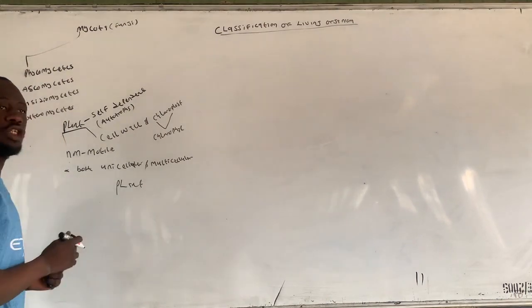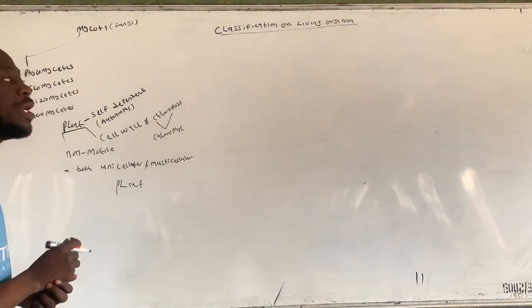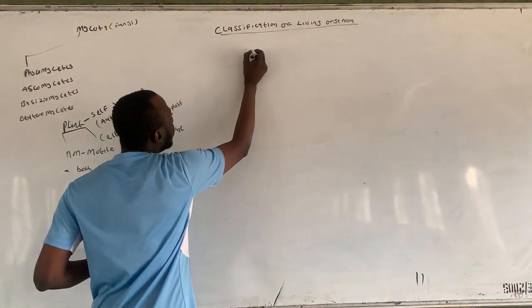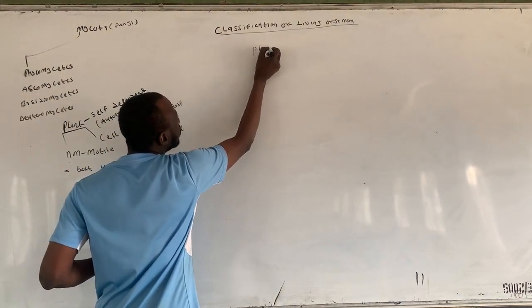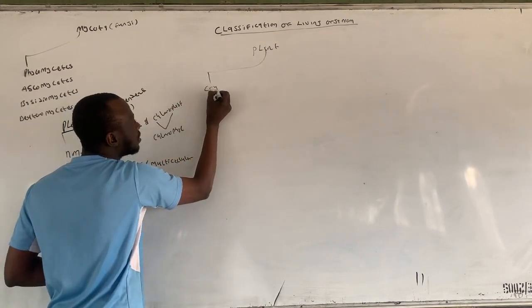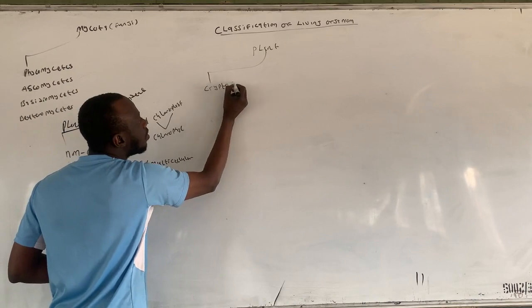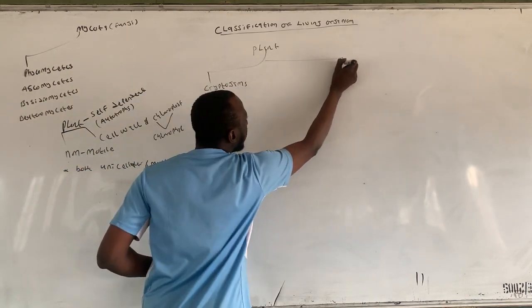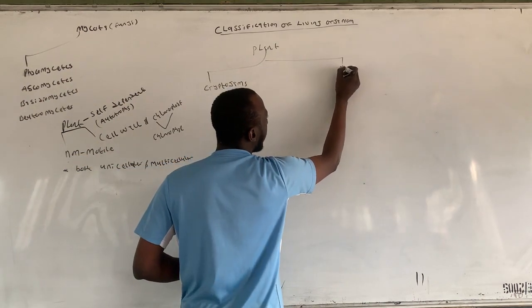Now, this plant kingdom is divided into two major groups. Two major groups of plants. The first is the cryptogams. And the second group is the phanerogams.